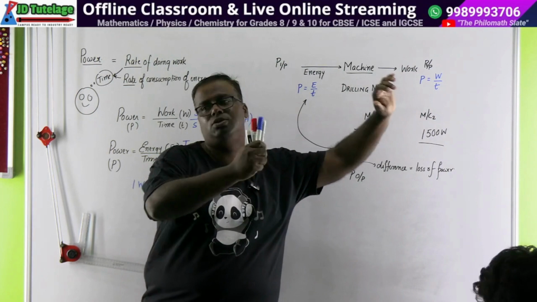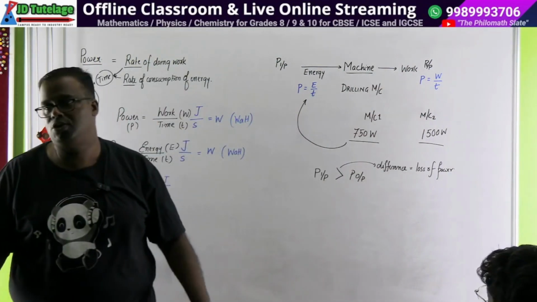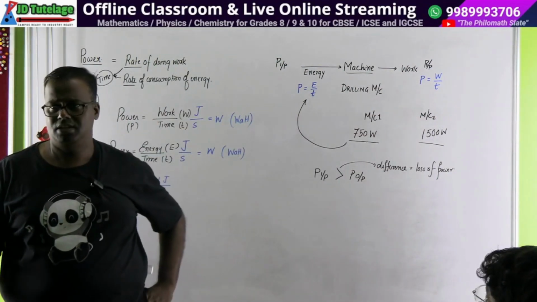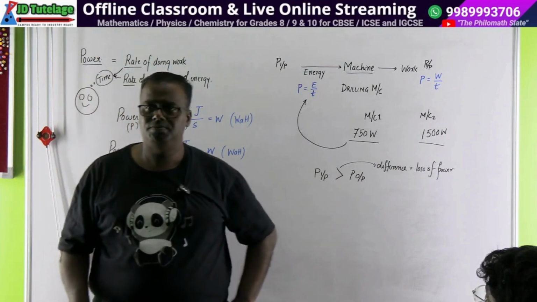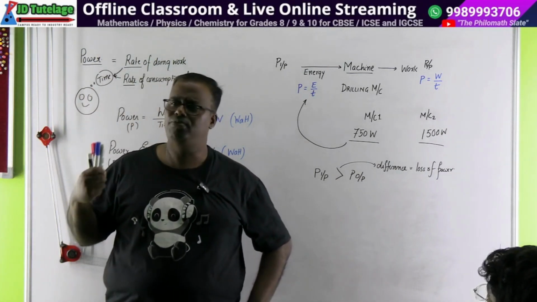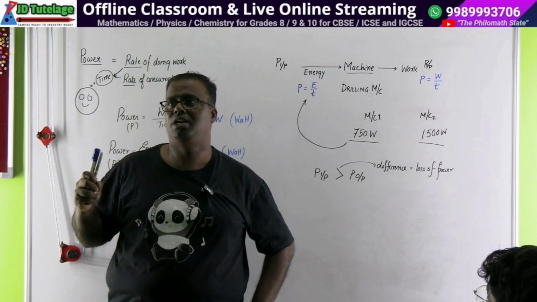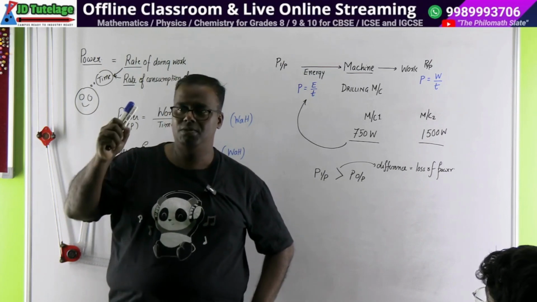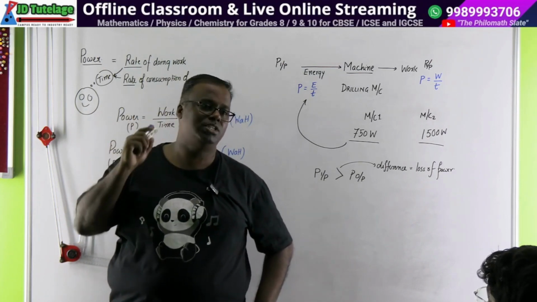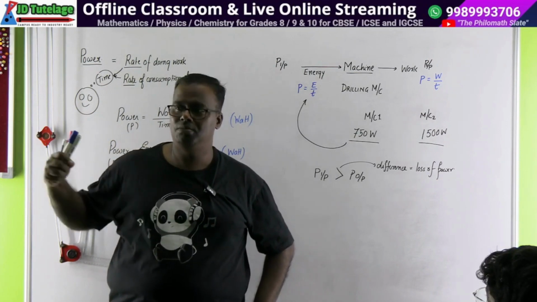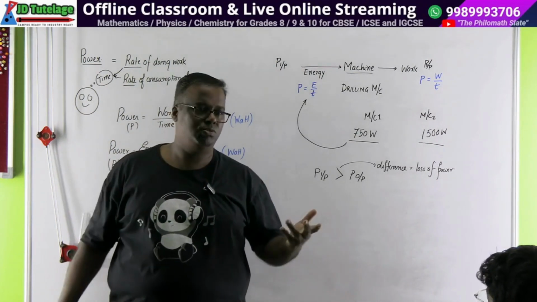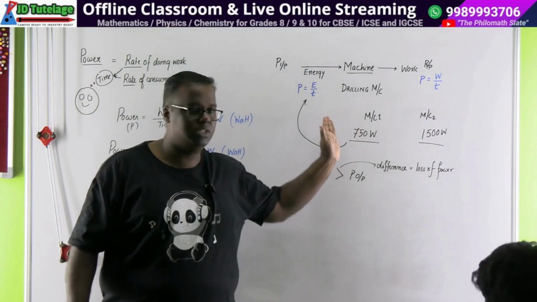Whatever we feed into something, the output you're not going to get the same. Any device, even a toaster, will have losses. Every device will have losses. They will heat up. Heat is the first thing in which losses happen. Even if you have any machines which are running, heat loss will be there. Friction will be there. Have you understood this idea first?